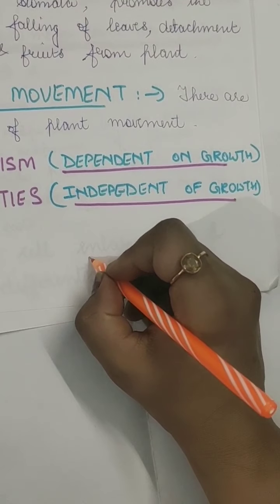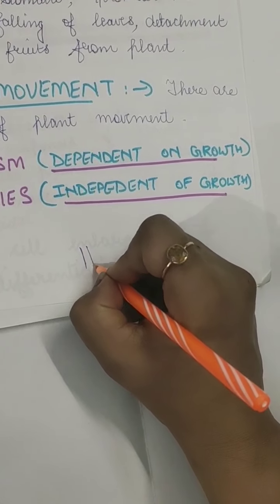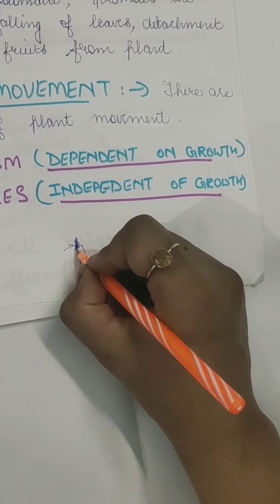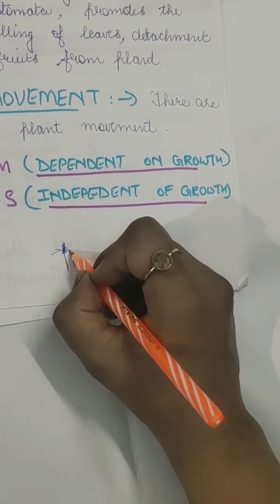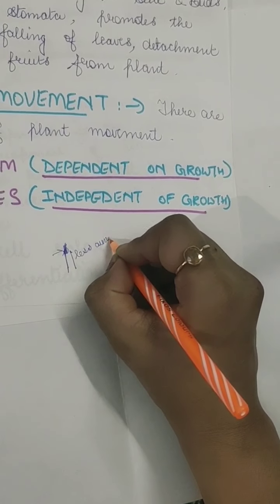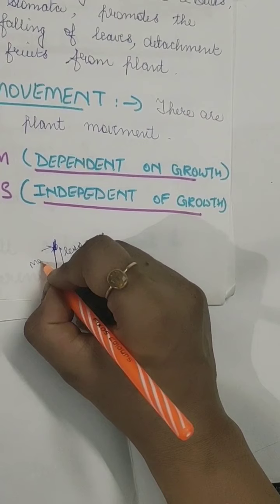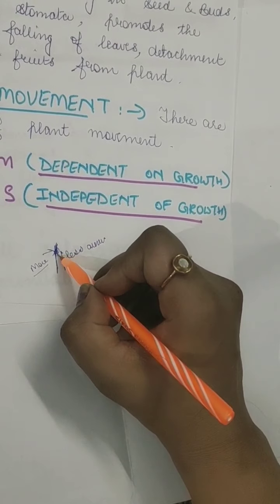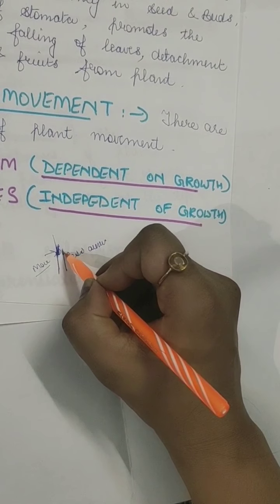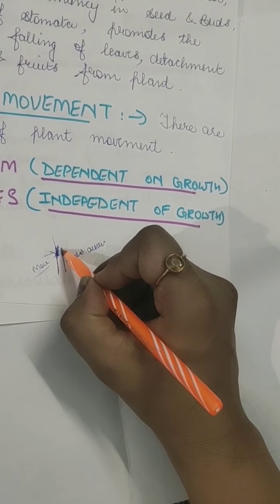Like if it is a plant, okay, here on this side there is more auxin, meaning more growth, and on the other side there is less auxin. The side with more auxin will grow faster, and the side with less auxin will not grow very fast.